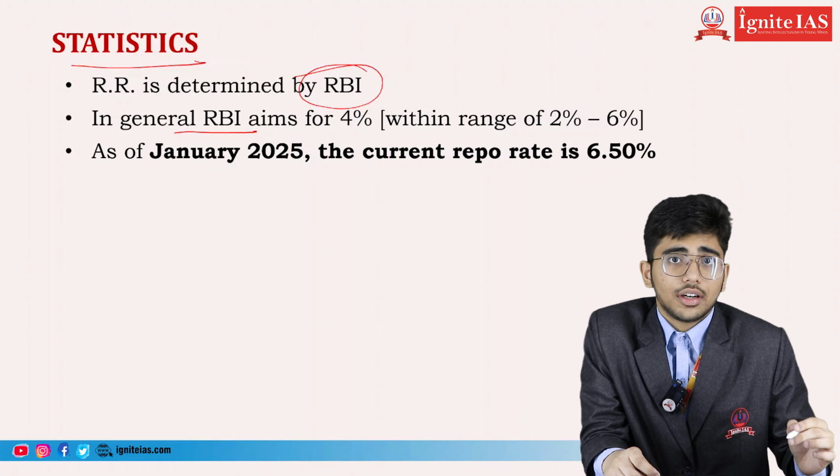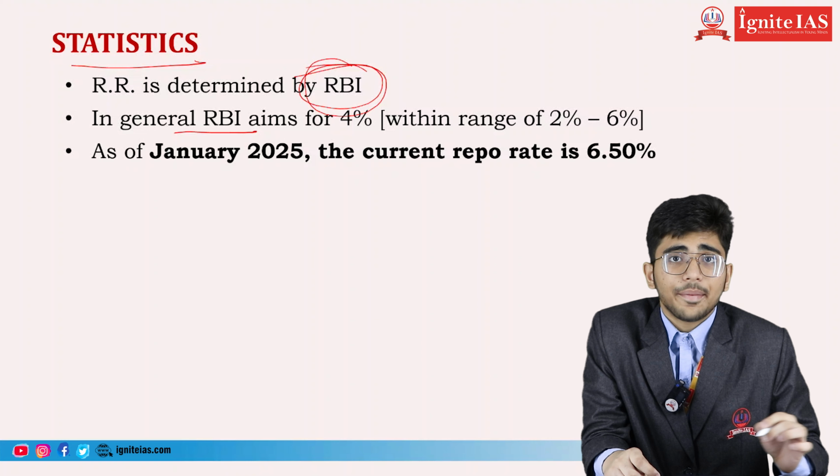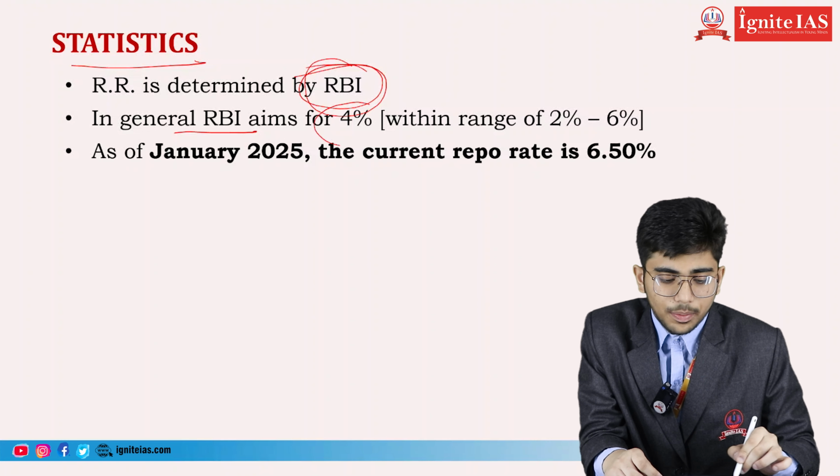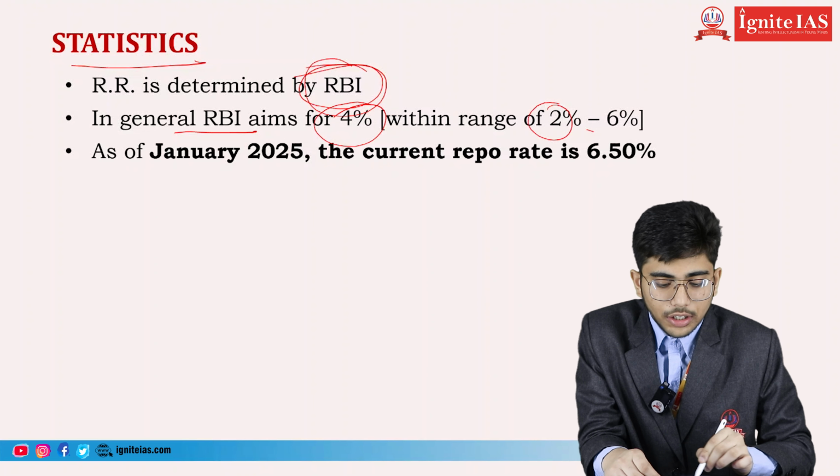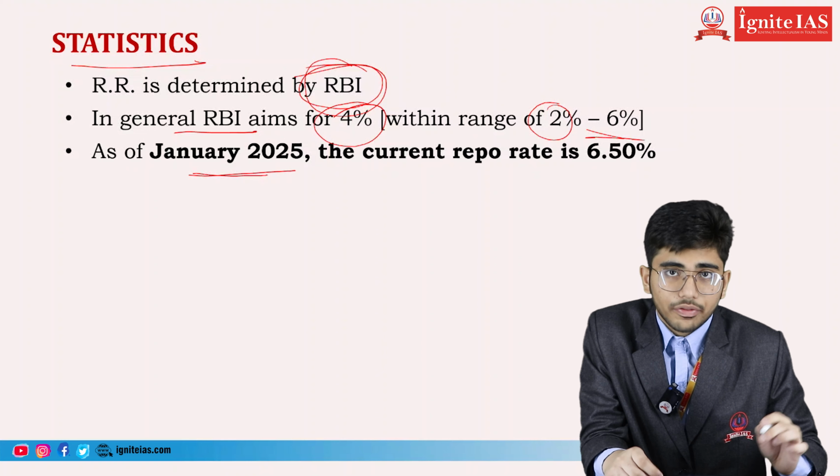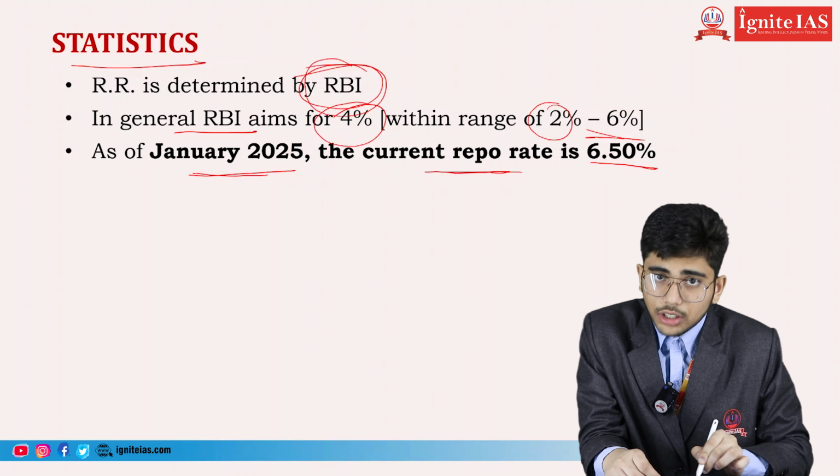Statistics. Repo rate is determined by RBI. In general, RBI aims to keep the repo rate around 4%, which ranges from 2% to 6%. As of January 2025, the current repo rate is 6.50.